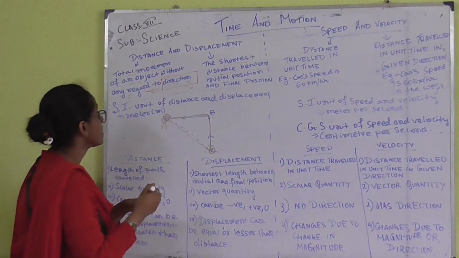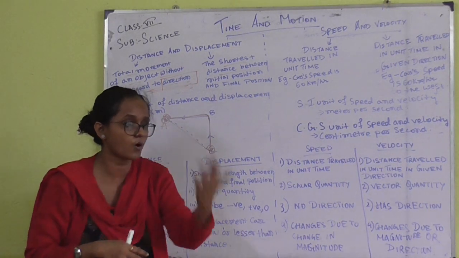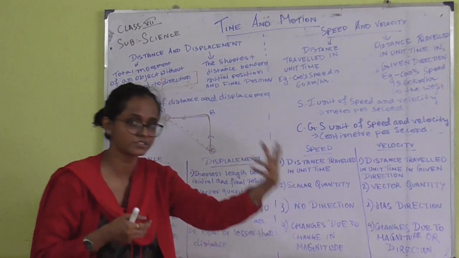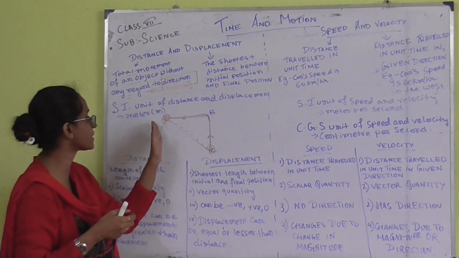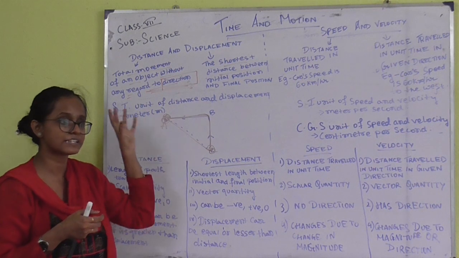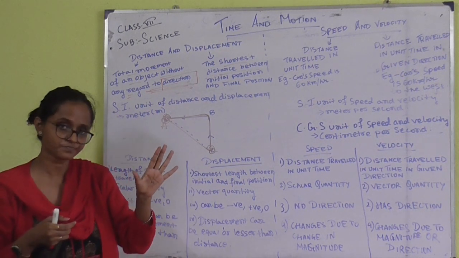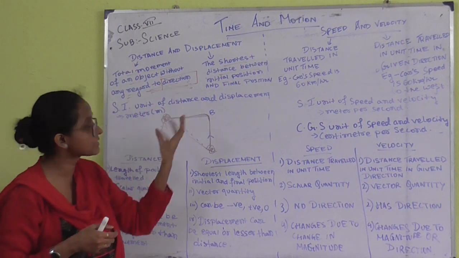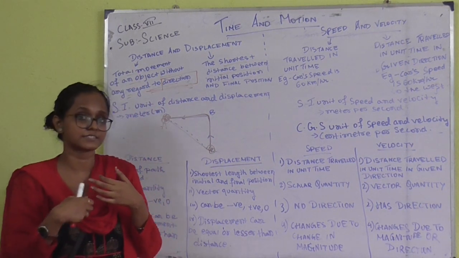Clear? So whenever the movement is occurring without any direction, just the value, that is what we call the distance.